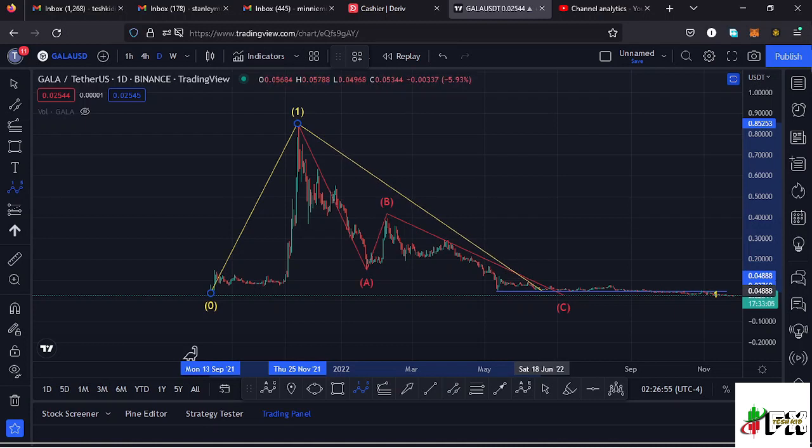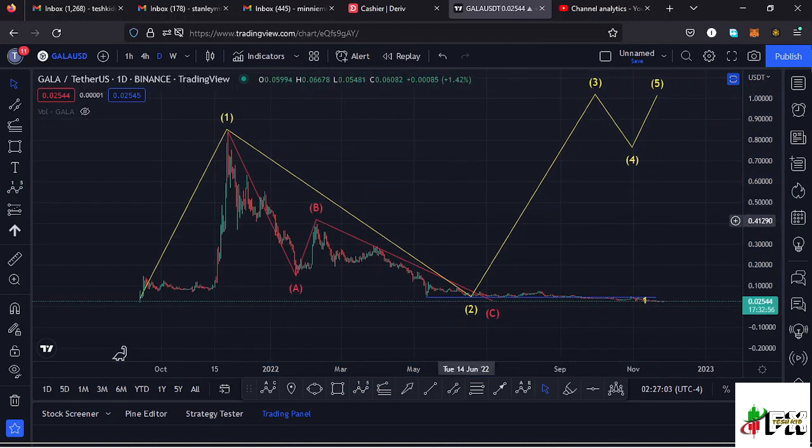And after making that low, I'm expecting a very nice bounce to the upper side in the next bull market, and then expect a wave 4 and then continue pushing higher in a wave 5. And in this movement to the upper side, we can sketch out a minimum target area to the upper side in the formation of this wave 3, assuming that the low for this higher Elliott wave count 2 is in.